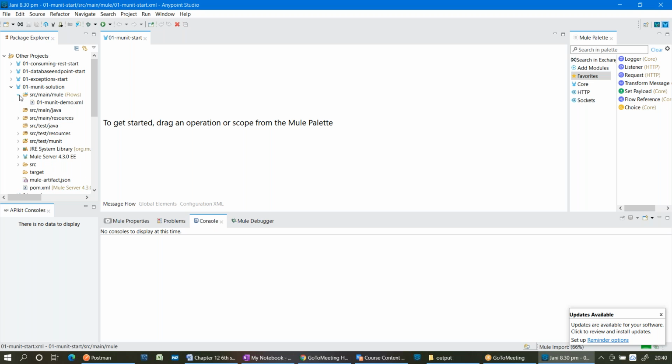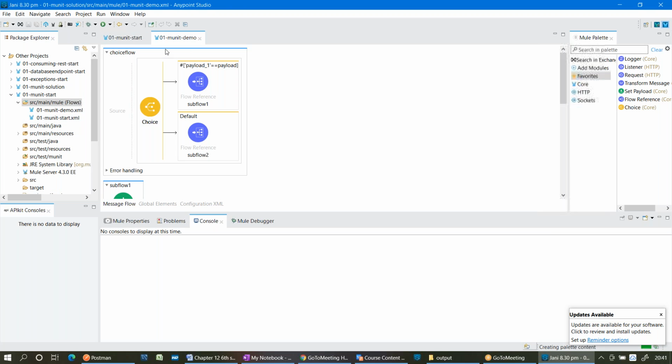Expand that solution project and copy that 01 munit demo.xml to the 01 munit start project, just to have that use case in my start project. Still it is loading. Yes, now I have that use case here.